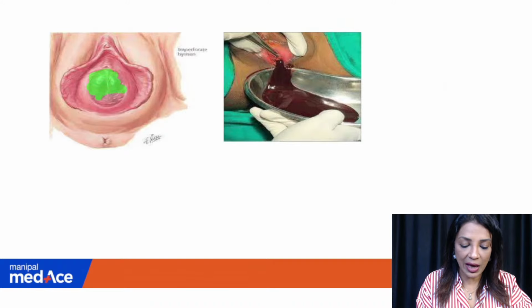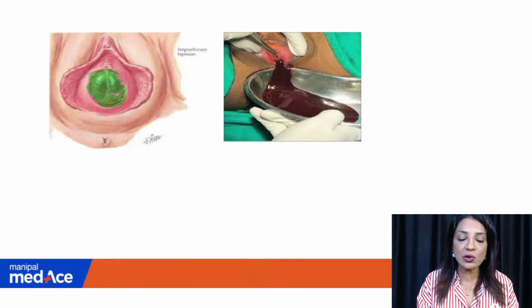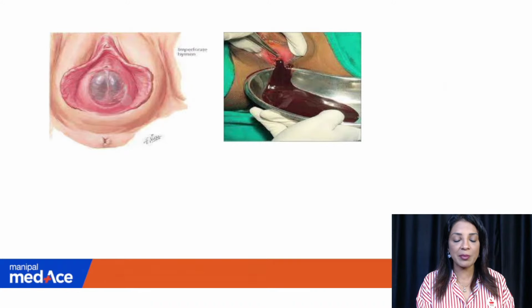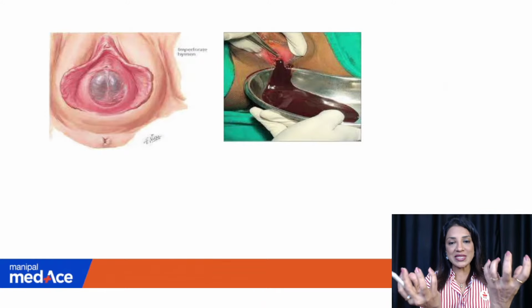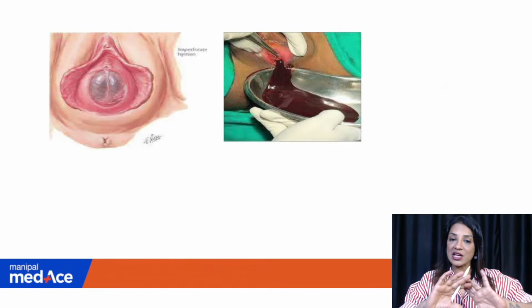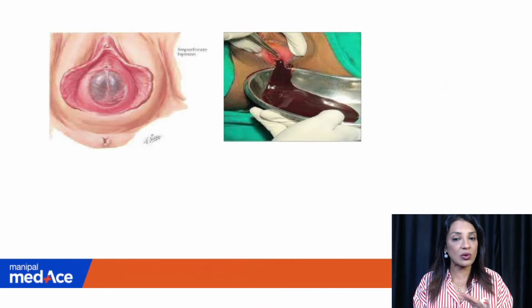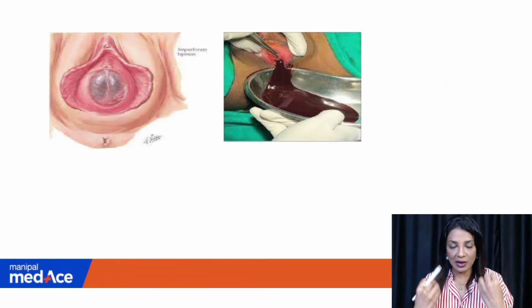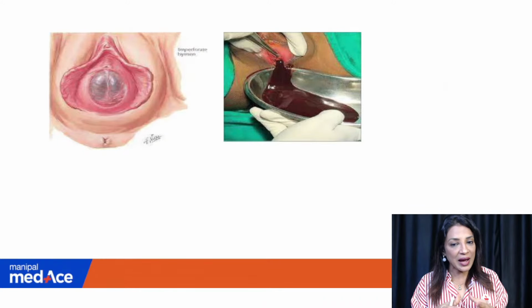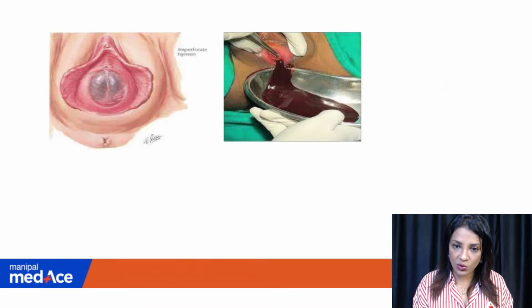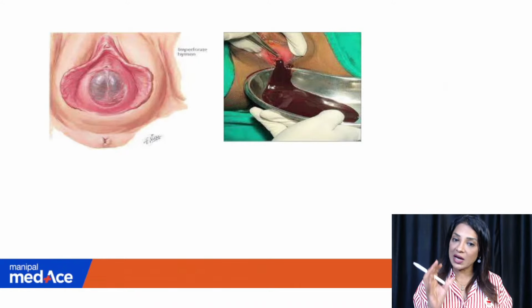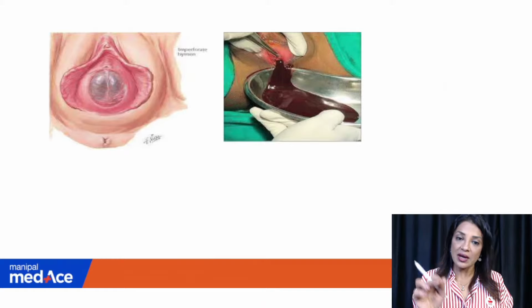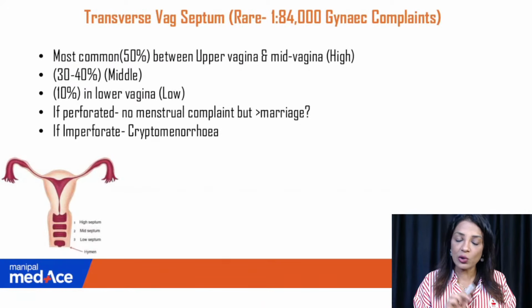Now why does imperforate hymen look so bluish? Because it is a very thin membrane. Hymen is a very thin membrane, so we can see the collected blood from inside. In transverse vaginal septum, it will not look bluish. It will not be so thin that you just give an incision and blood will come out flowing. The hymen is a simple membrane which gets ruptured during sexual intercourse. You can imagine how thin it is. That is why it is bulging and bluish. The transverse vaginal septum will not look like this.